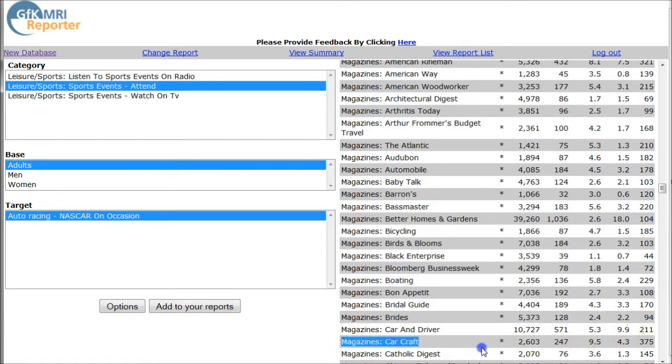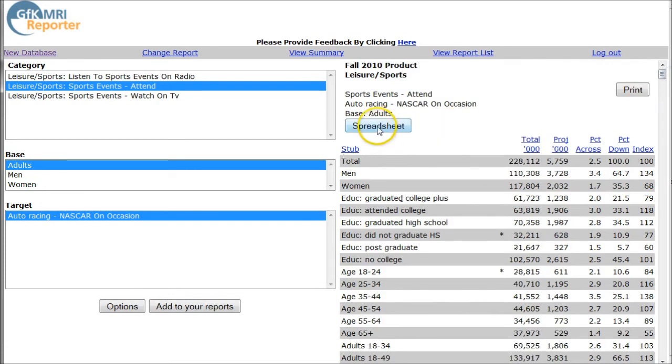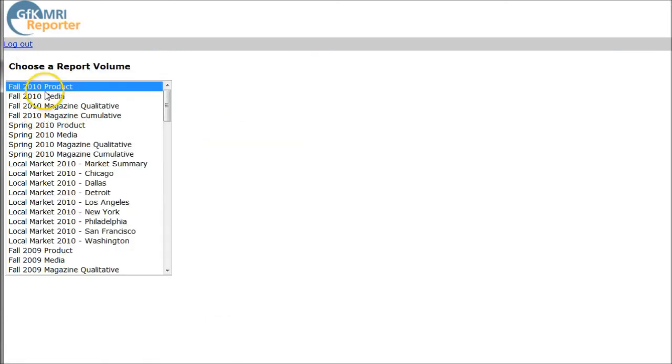But a magazine like CarCraft has a really high index of 375. You can see that 9.5% of the readership actually attend NASCAR events, so pretty good information there. All kinds of good information you can find there for lots of demographic data. All this information can be downloaded to an Excel spreadsheet just by clicking on Spreadsheet. So it's a good way to get demographics of your target market, whether it's NASCAR or other sporting events. Now, you may want to also go back in and browse.